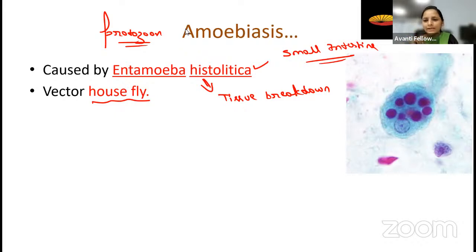Then you will properly wash the vegetables and properly wash the fruit, then only you will eat, okay? Fine. So see here. I think you understood this, right? Amoebiosis is going to be caused by the Entamoeba histolytica. The vector is housefly. So then how is it going to be transmitted? It is going to be transmitted through the fecal oral route.